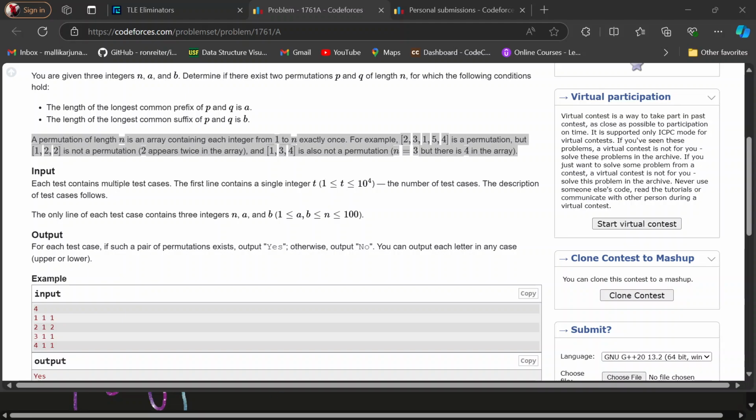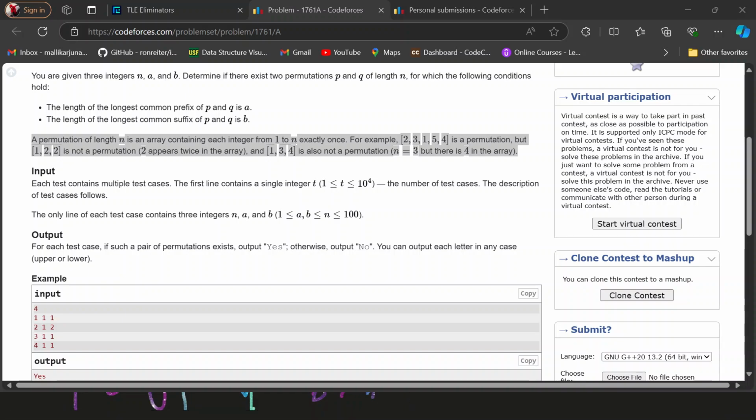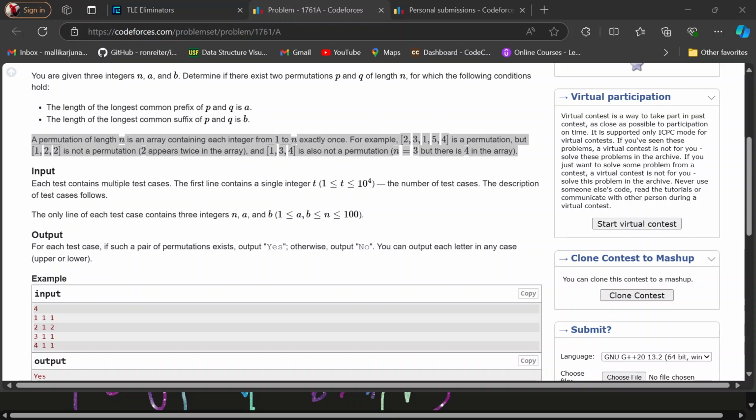So we can get that. So we have to print S for this case. But whenever a value is 4 and b value is 4, 4 plus 4 is 8, and 8 is actually greater than 7. Then what we have to do? We have to check whether a is equal to b is equal to c. It's not possible. Then we have to print no. Can't we get yes for this?